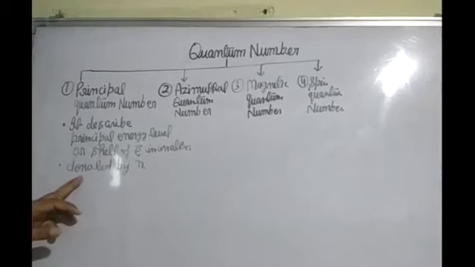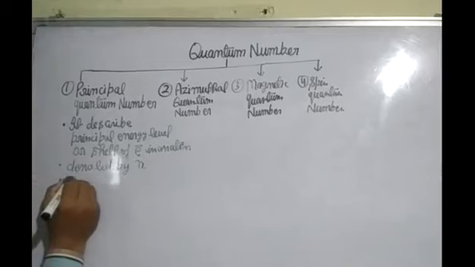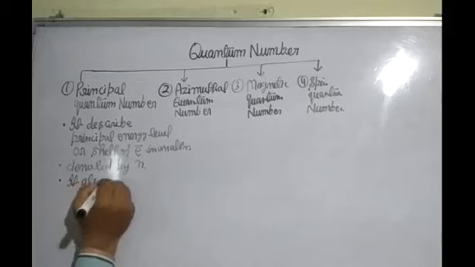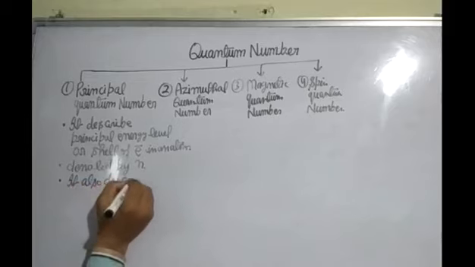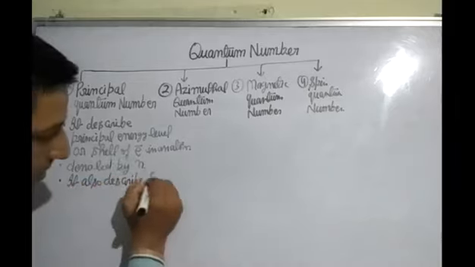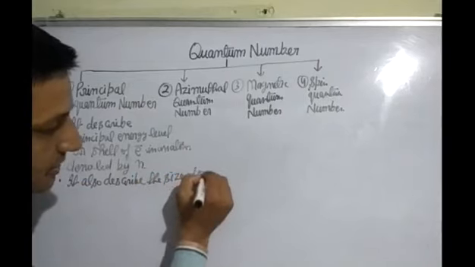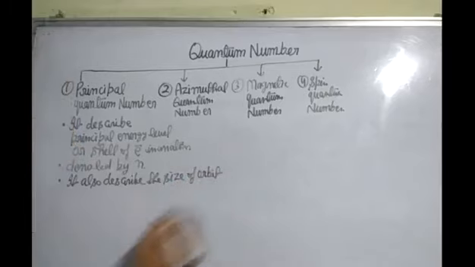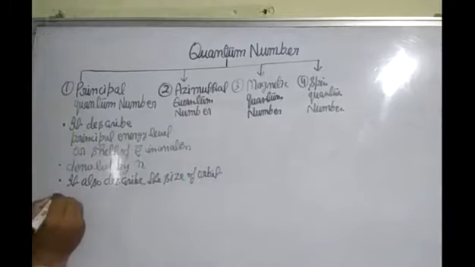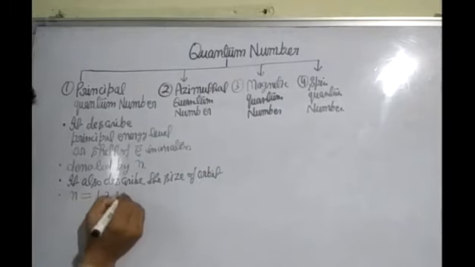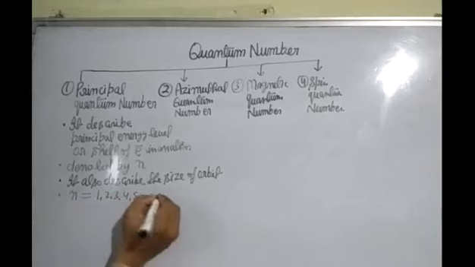After this, it also describes the size of orbit. After this, the possible values of principal quantum number are n is equal to 1, 2, 3, 4, 5 and so on.